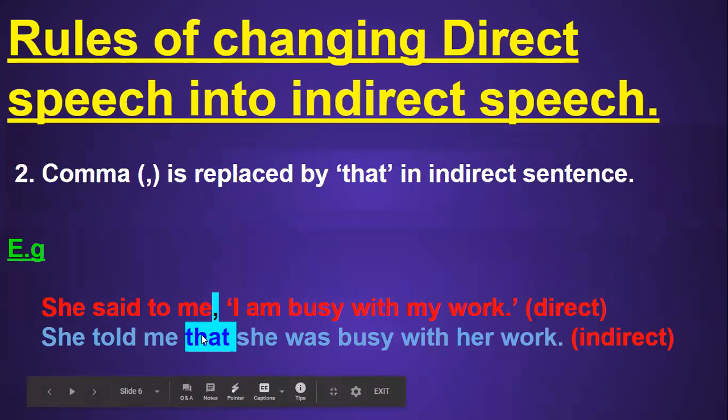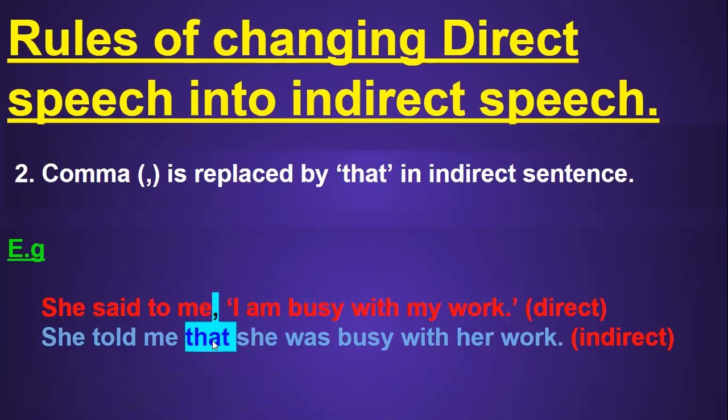The second rule says comma is replaced by that in indirect sentence. Comma is replaced by that in indirect sentence. Now let us see where the comma is present in the direct sentence. She said to me. So after "she said to me," the reporter part, you can see the comma that I have highlighted. And this comma is always changed into that in the indirect sentence. Okay, both are highlighted, the comma and that. So you can understand very well now.